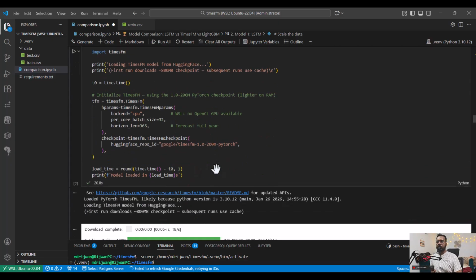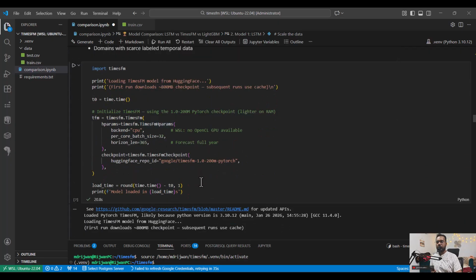So now you can see how I'm actually using it. I import the TimesFM library, start the counter, and give the hyperparameters. I'm also using CPU here, but you can also use a GPU by changing some parameters.